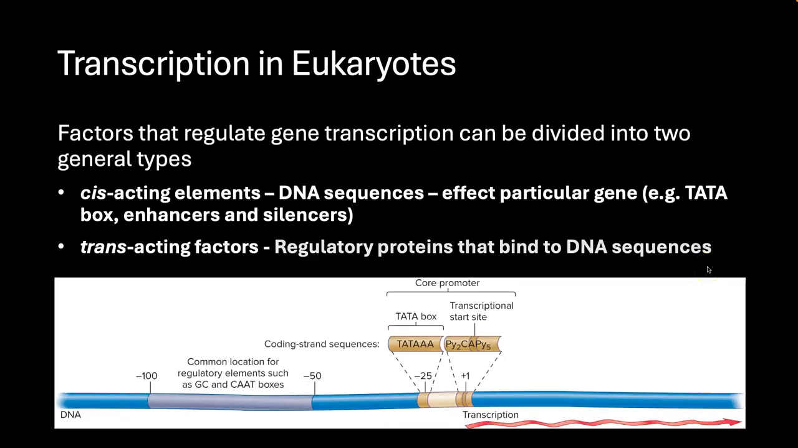Now we have seen the different elements that regulate transcription. Typically, these are divided into two categories. The first being cis-acting elements, which are DNA sequences, and the second being trans-acting factors, which are those regulatory proteins that bind DNA sequences.